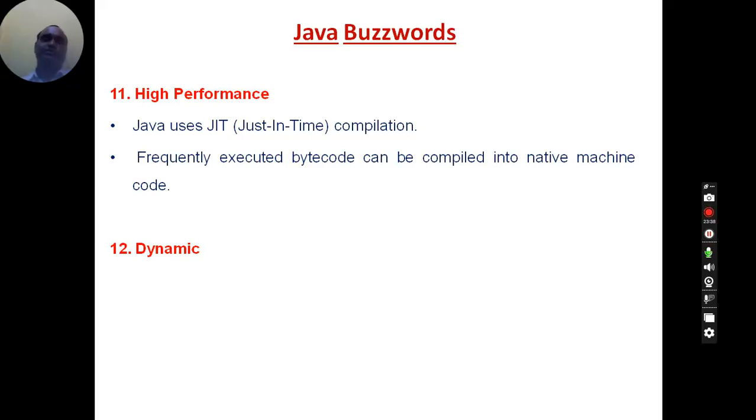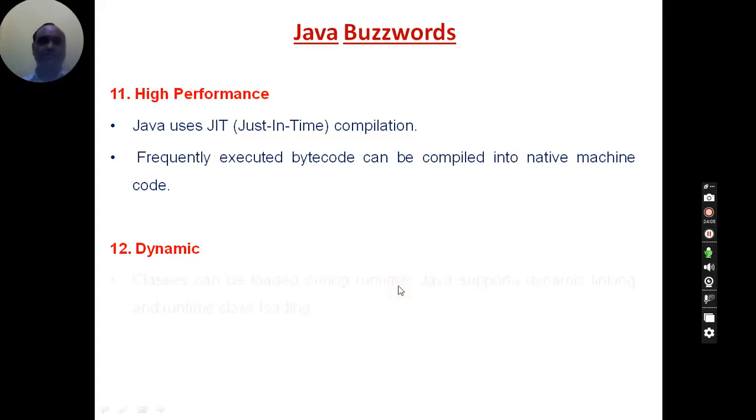When the program executes very fast, you get a fast response from the system. This JIT compilation is embedded along with the JVM in most versions.